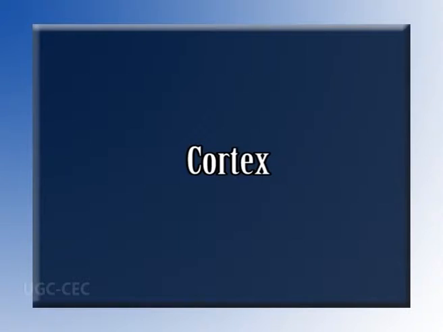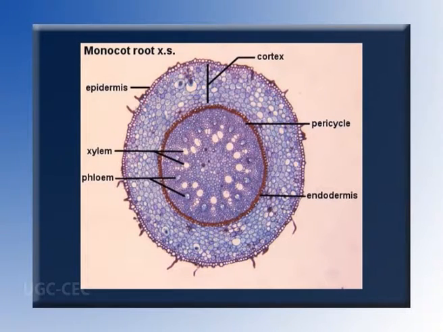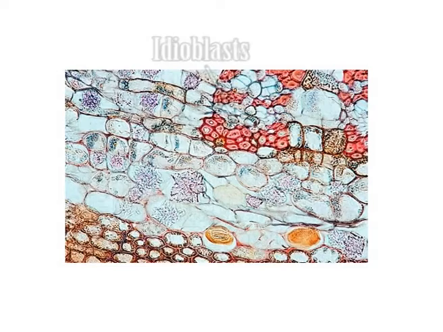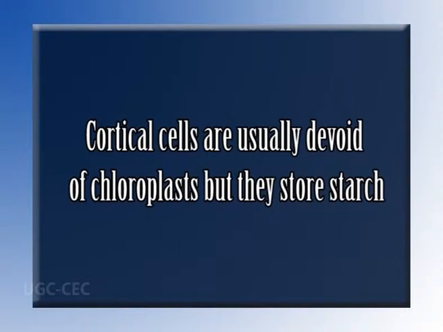Cortex. The cortex of root is much simpler than that of stem. It is usually composed of thin-walled isodiametric parenchymatous cells with many intercellular spaces. Collenchyma is usually absent in root cortex, but sometimes fibers, sclereids, idioblasts, and latex cells may occur. The cortical cells are usually devoid of chloroplasts, but they store starch.